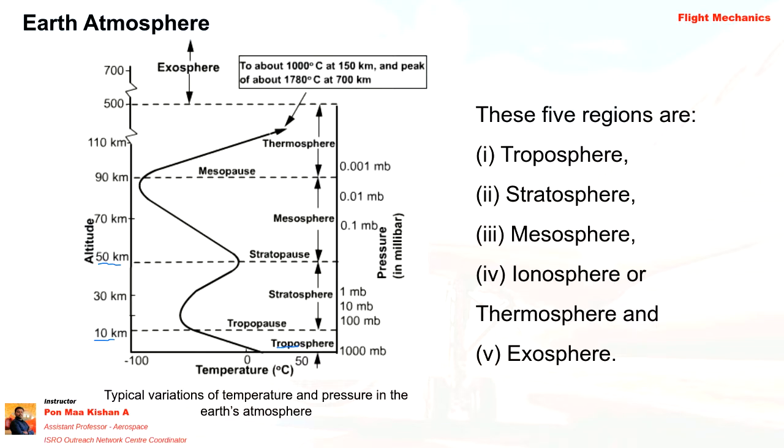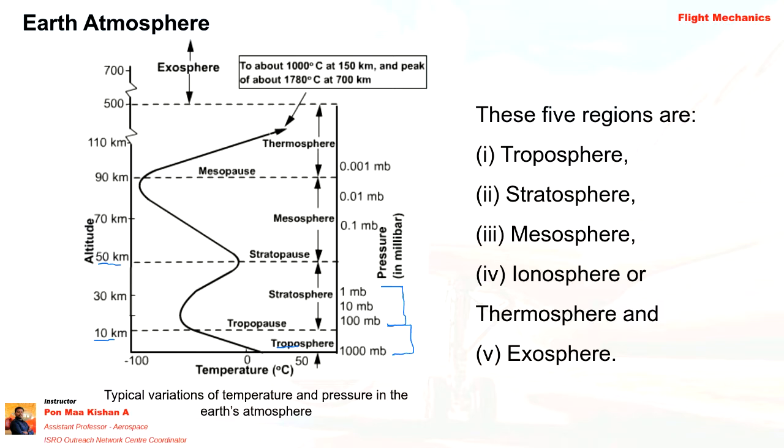Okay, stratosphere. What is the variation happening with pressure? The pressure is dropping rapidly. You can compare the percentage decrease in pressure. In the troposphere it is 1/10.